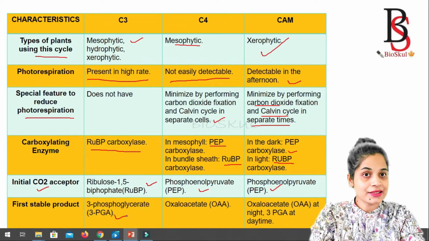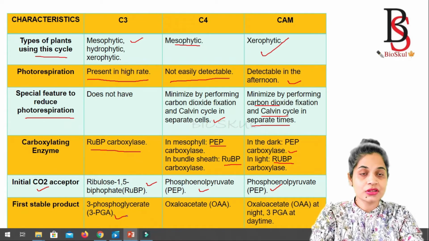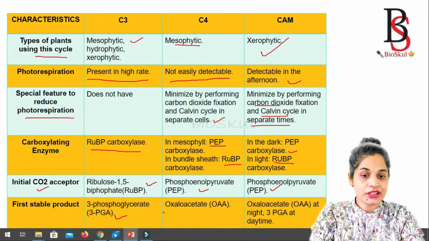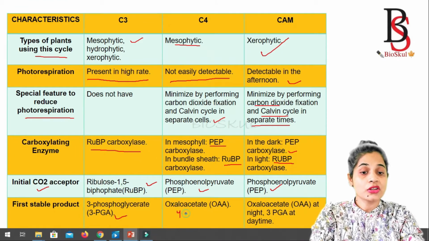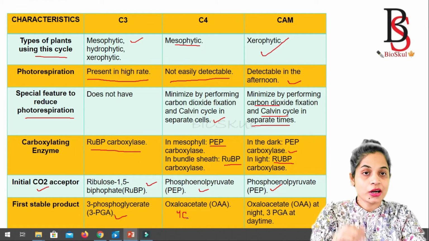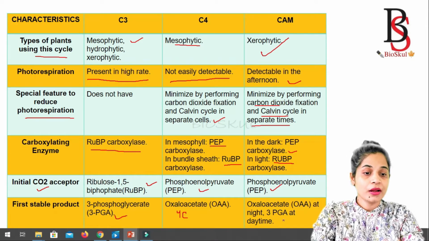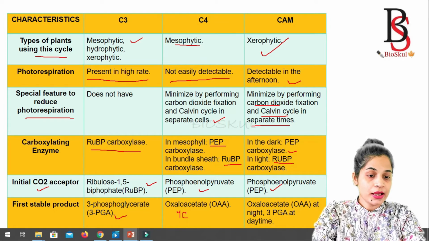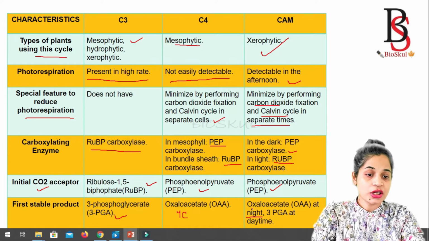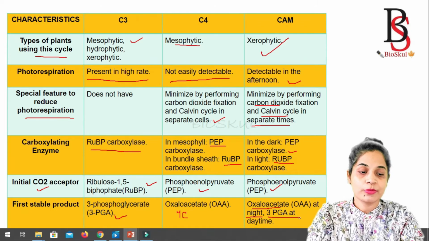That's why this plant is named the C3 plant, and the photosynthesis is known as C3 photosynthesis. And the first stable product of the C4 pathway is a 4-carbon compound, that is oxaloacetate. That's why it is called the C4 plant or C4 photosynthesis. And the first stable product of the CAM pathway at night time is oxaloacetate, but during the daytime it produces 3-phosphoglycerate.